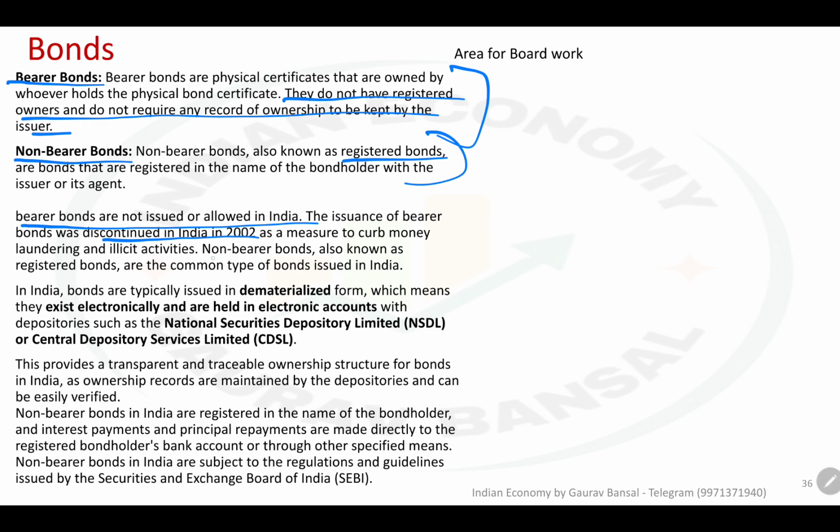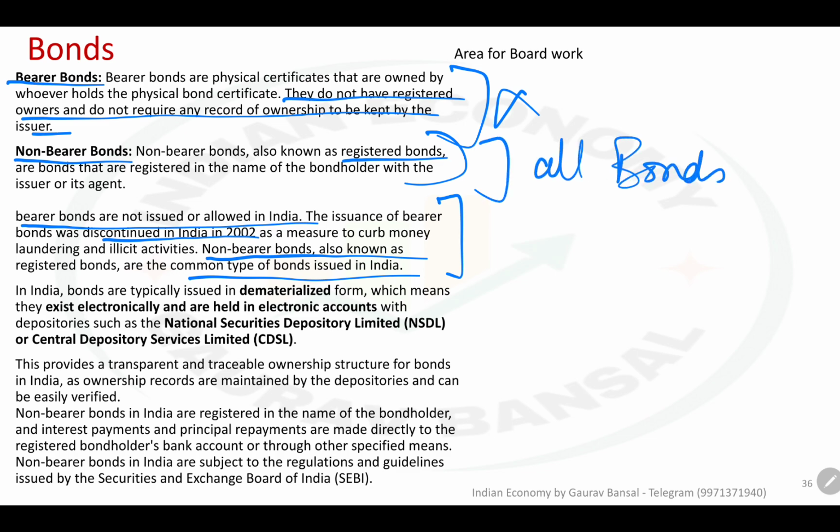Now, non-bearer bonds are the common type of bonds that are issued in India. And these bonds, which are all non-bearer by the way, because bearer bonds are no longer used in India, so all the bonds are non-bearer. All bonds are non-bearer. If a statement like this comes, you can take it. There is one exception although, but that is a very special exception, and that is electoral bond. That you have to keep in mind, and we'll talk about it. That is mentioned on the next page.